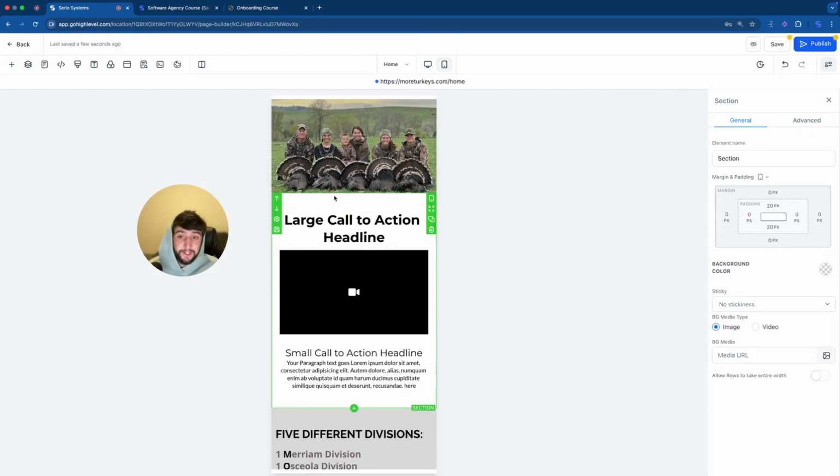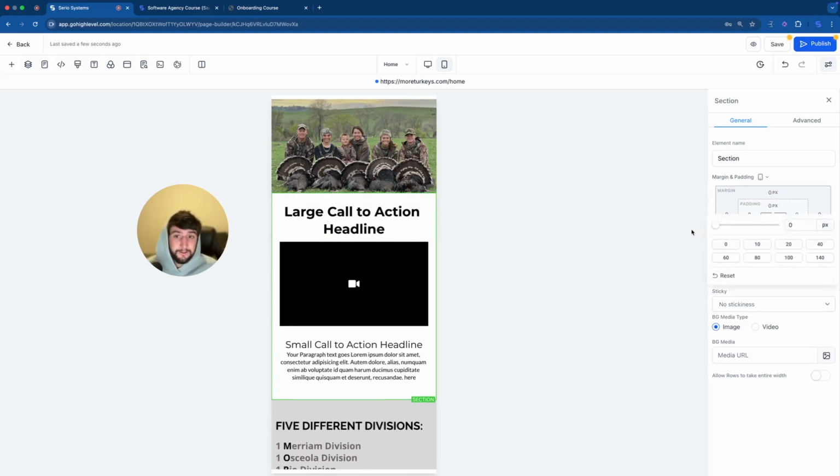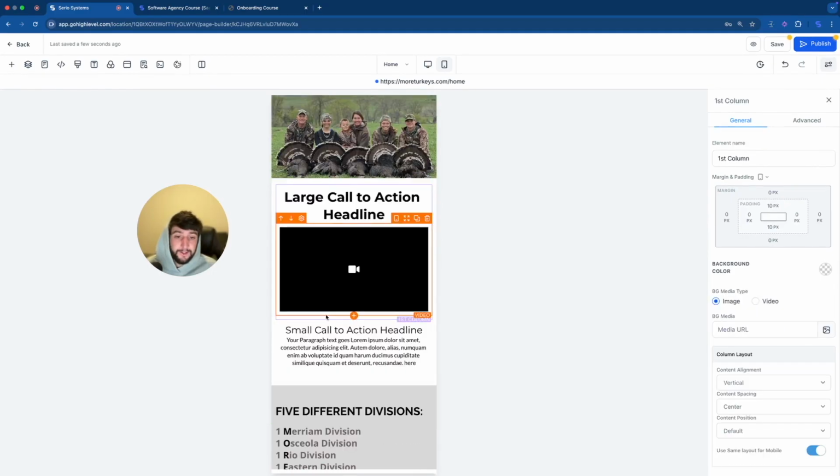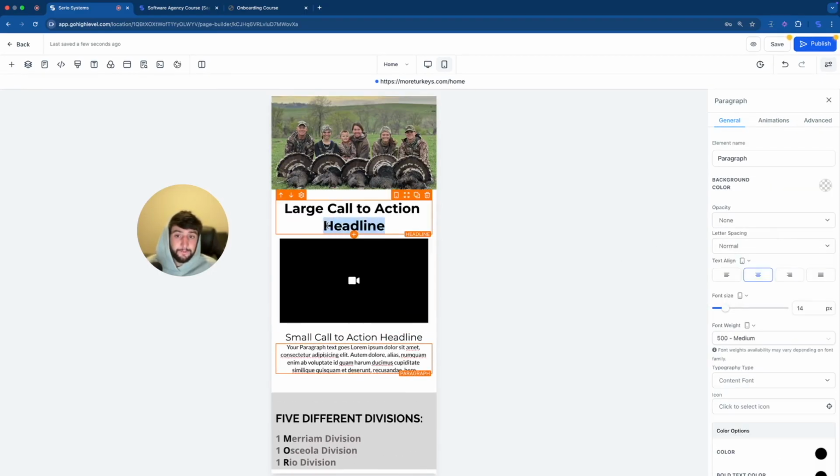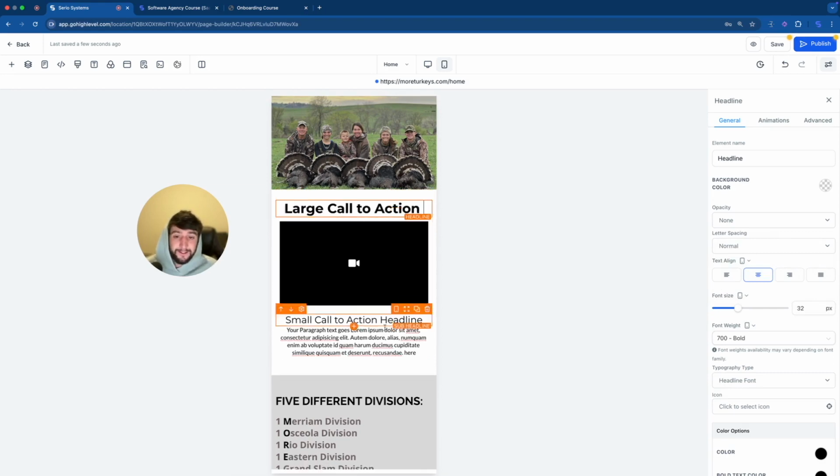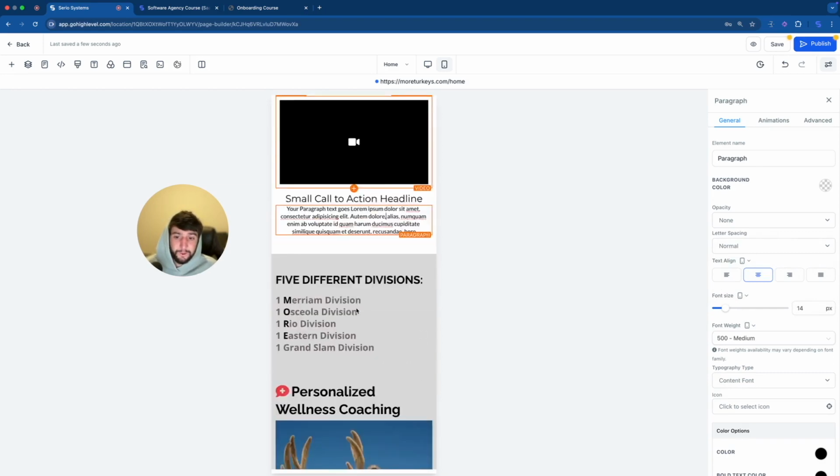And then we're going to take the dimensions by clicking on the big green section, coming up here to 20 pixels, going down to 0, and that looks way better. I'm going to do that again down here from 10 pixels down to 0. And then of course we can just put whatever we want in the headline. We're going to do that later, but I think this just looks more clean when scrolling through your phone.